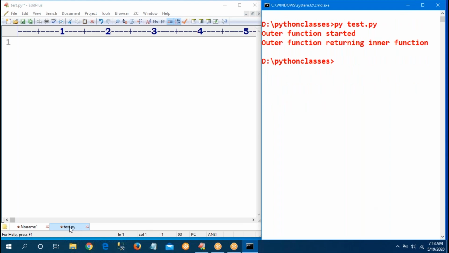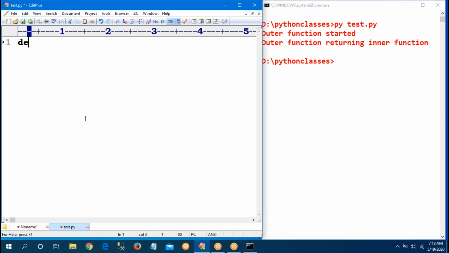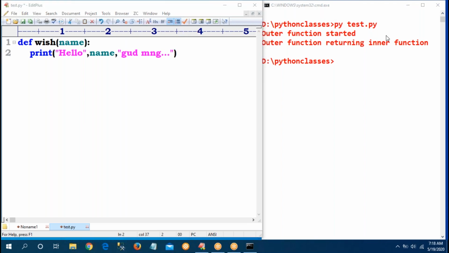First, observe carefully. Sir, I have one function: def wish, which contains one parameter, that is name. Now what I am doing is print hello, name, good morning. Okay, sir, this is the normal function. Only concentrate. Line by line, step by step, I will explain. Observe carefully here. Perfect.